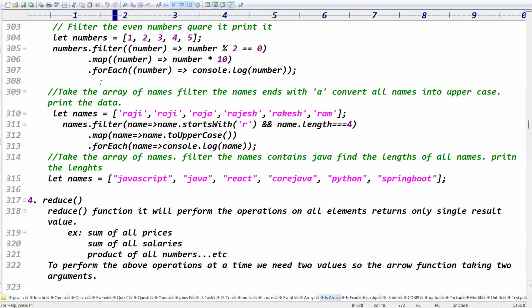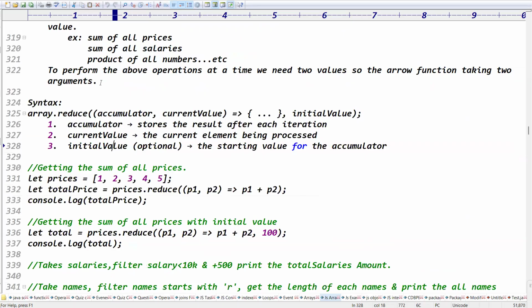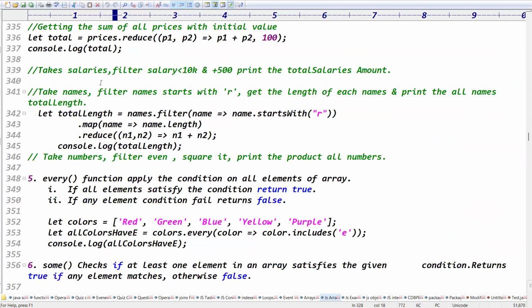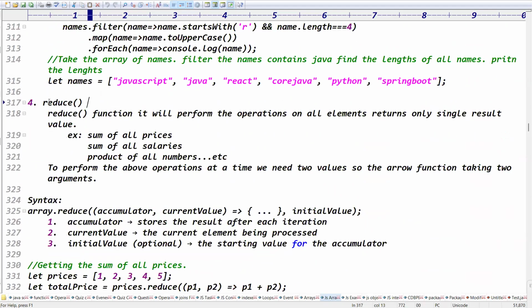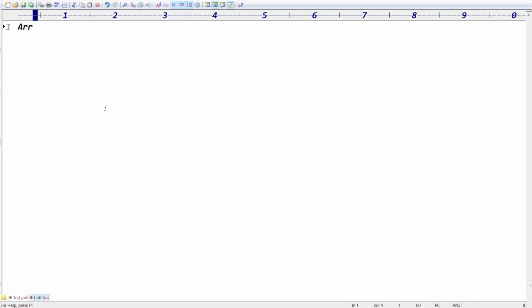Yesterday in class we did filter, map, reduce, forEach. Four functions we did. Today I'll go through some more functions, and tomorrow all of you write the exam on arrays. Tomorrow we have the exam on complete arrays. Tomorrow after submission of the exam, show me the result once.